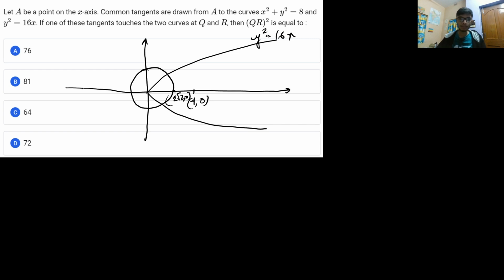So this is a circle and this is a parabola, and there is a point A on the x-axis from where the common tangents are drawn. If tangents are drawn, this is a common tangent. Similarly, there will be two possible cases of tangent.